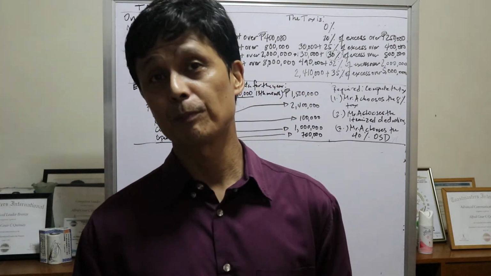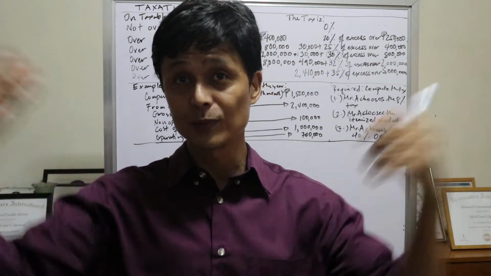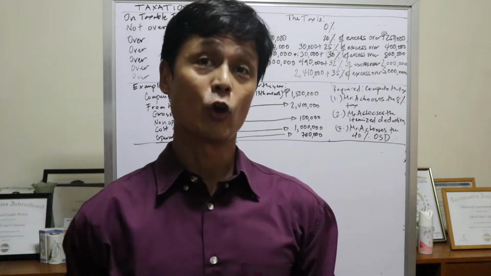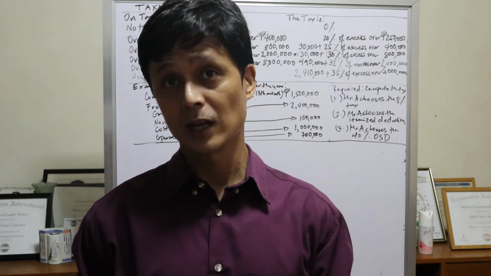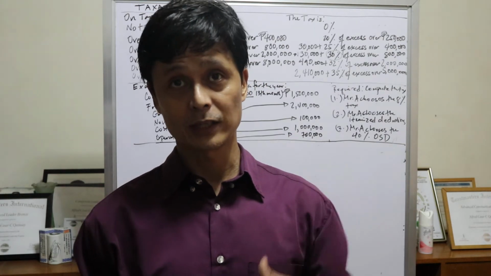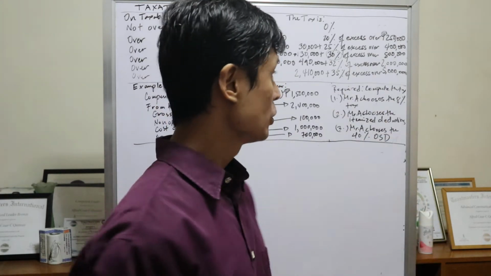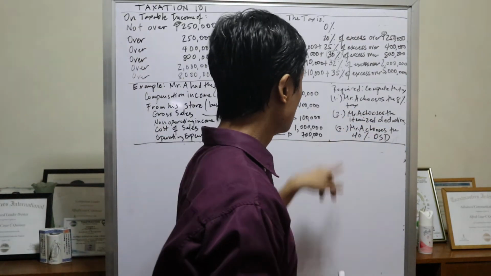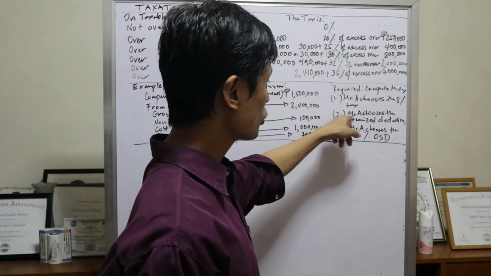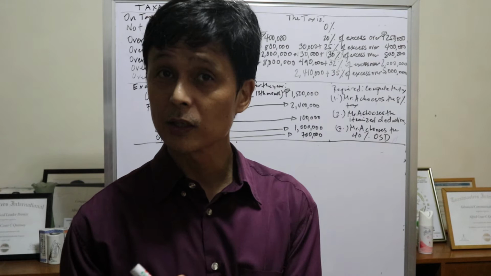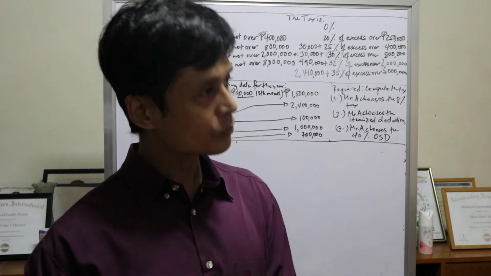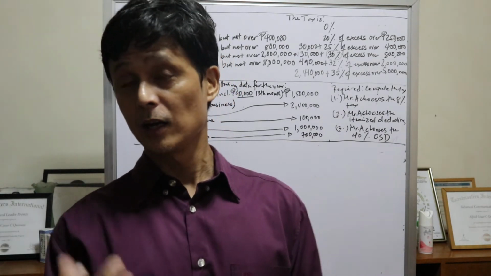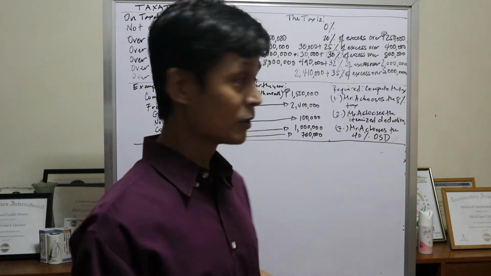Incidentally, pag 8% ang pinili niya, kailangan yung gross sales niya sa loob ng isang taon hindi lalagpas ng 3 million. Okay? At hindi siya under ng value-added tax. Under lang siya ng percentage tax, which is below 3 million. So, pwede niyang gamitin yung 8%. Mas maliit na rate. And, he can also choose yung itemized deduction. Now, itemized deduction, it's more on yung actual na expenses niya, yung ibabawas doon sa gross sales niya. So, mamaya natin gagawin yan.